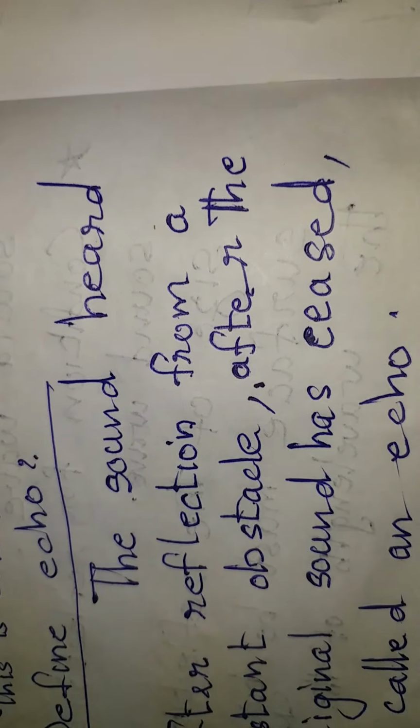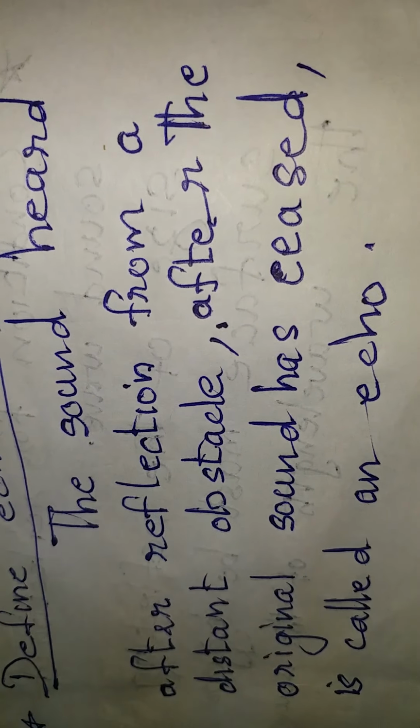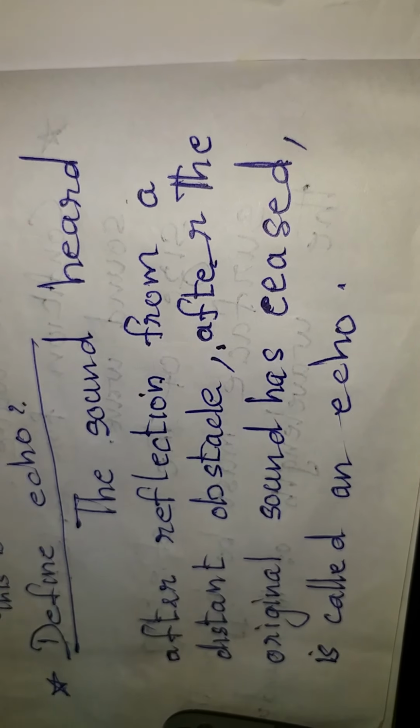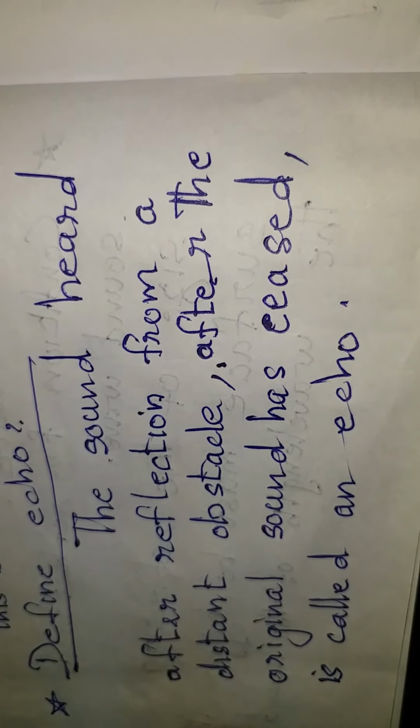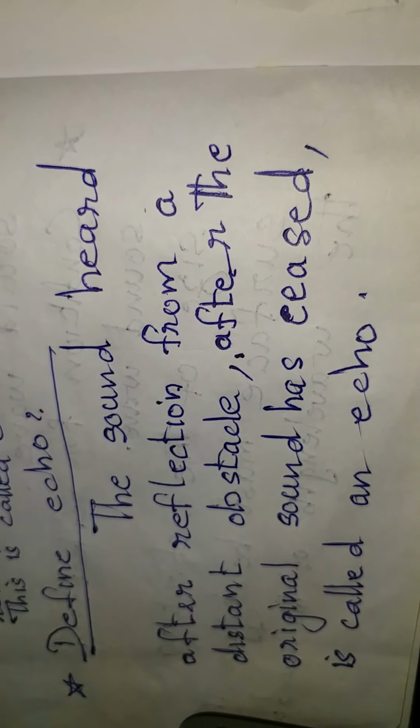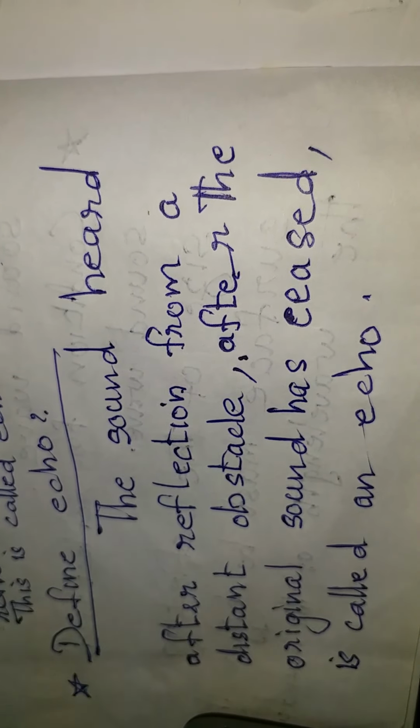The sound heard after reflection from a distant obstacle after the original sound has ceased is called an echo. The original sound will stop after some time. After that, we can hear the echo.